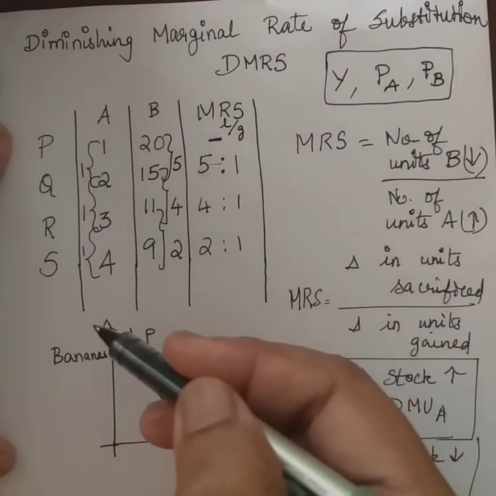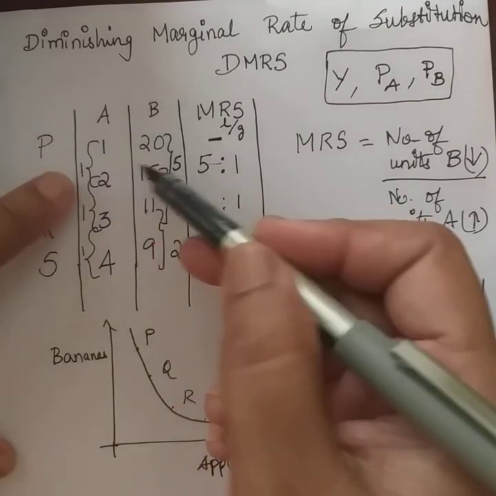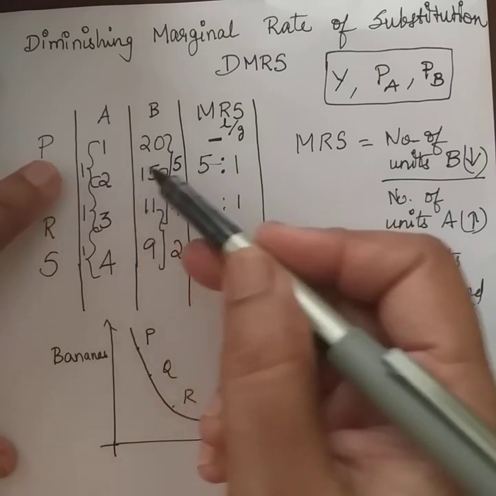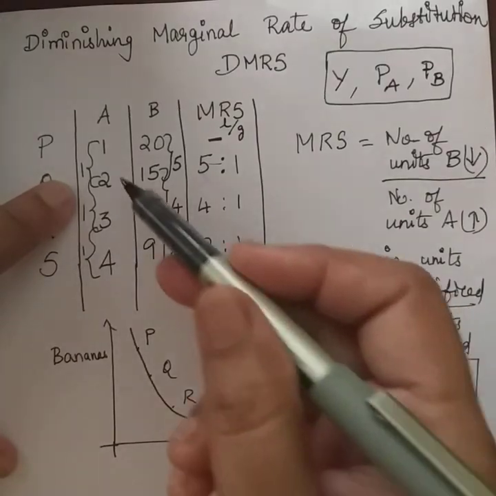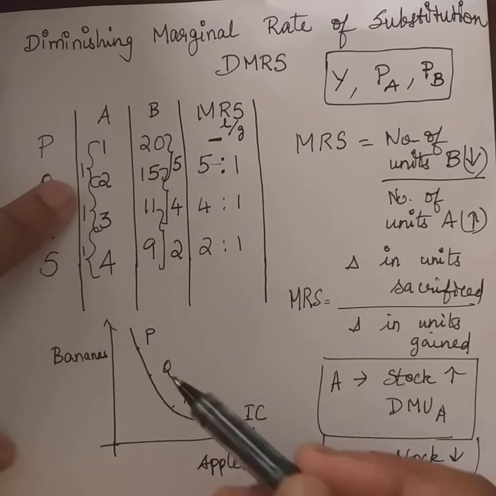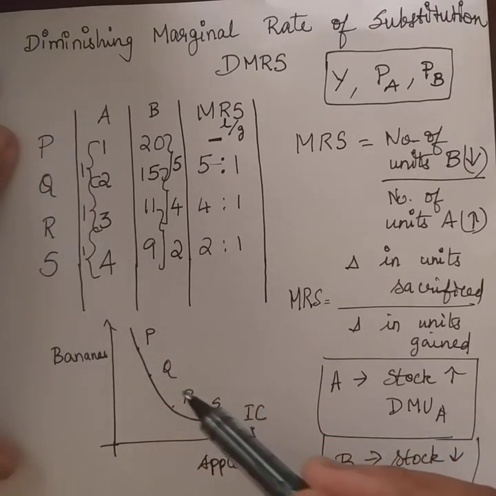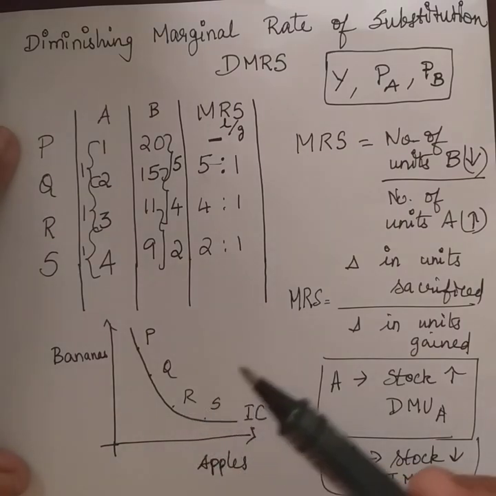The downward sloping curve indicates that to have one more unit of apple, bananas have to be substituted, right? The principle of substitution takes place, or the change in the variables is inverse. See, this is increasing and this is falling. The change in the variables is inverse. That is why you have a negatively sloping indifference curve, or the indifference curve slopes down. Right? That's the first property of the indifference curve that you have understood.